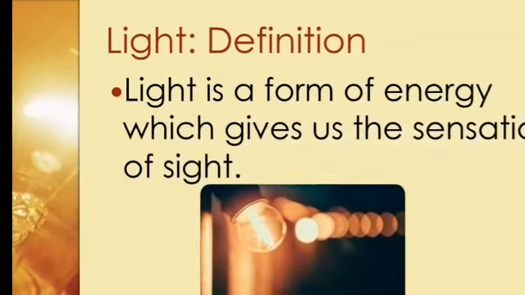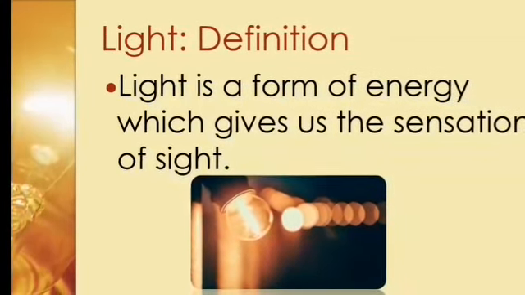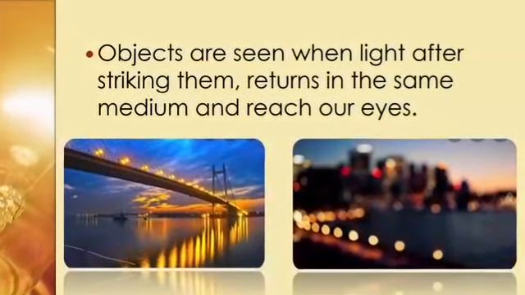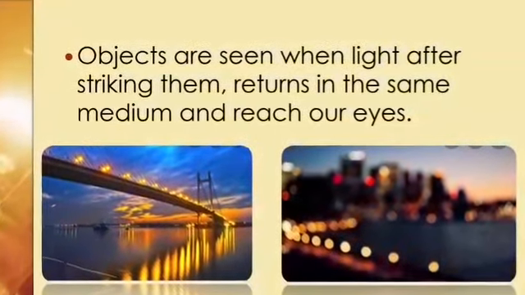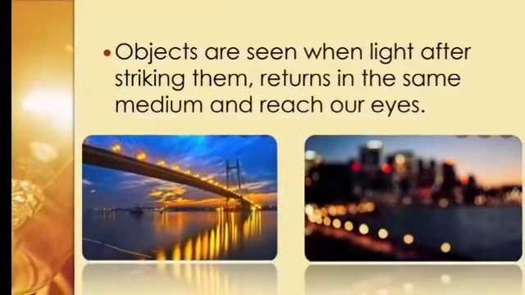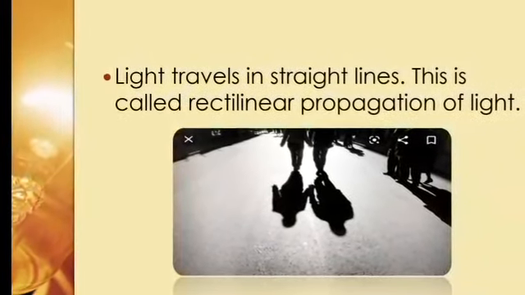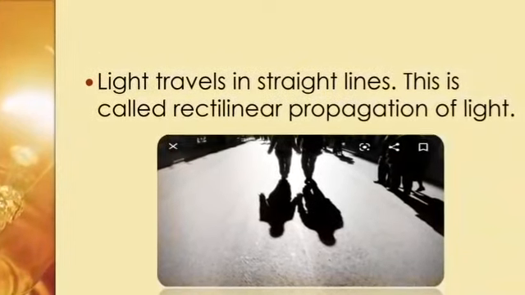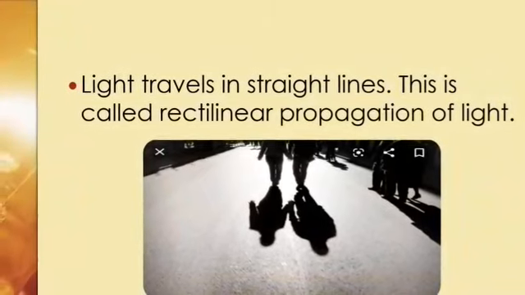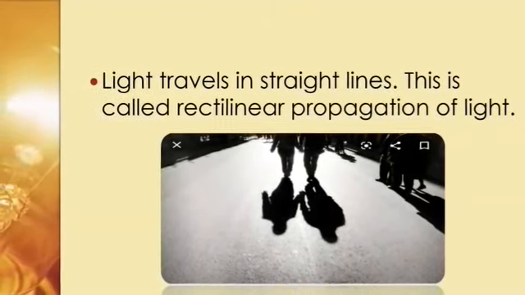Light is a form of energy, and we define light as a form of energy which gives us the sensation of sight. We are able to see things around us when light falls on them and returns in the same medium and reaches our eyes. Light always travels in a straight line. This is a very special characteristic of light and is called rectilinear propagation of light. Shadow formation is one of the practical applications of rectilinear propagation of light.